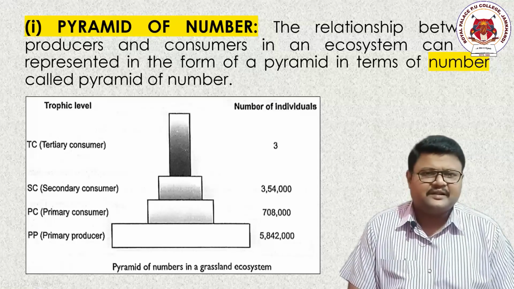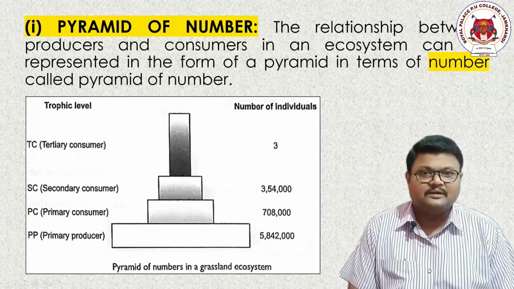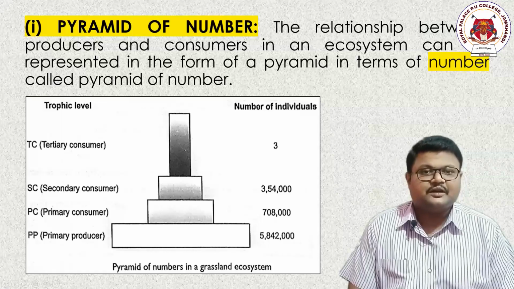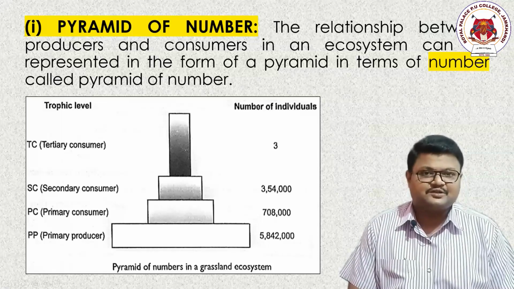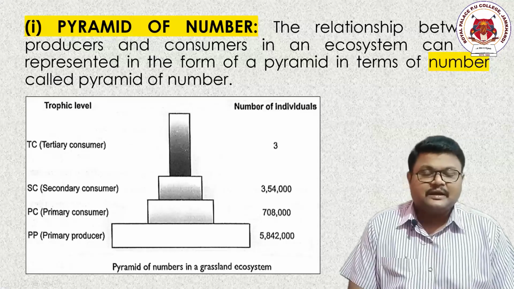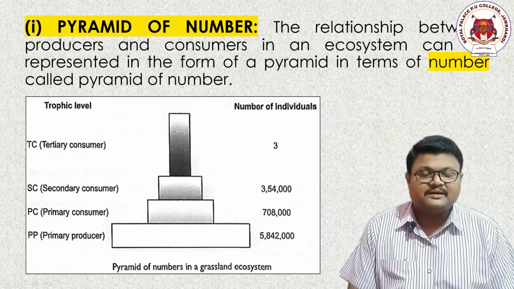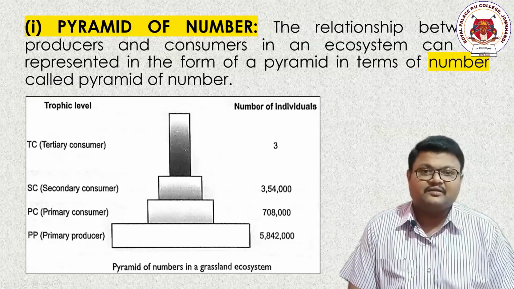The explanation is very simple. Let us go to a diagram of the pyramid. Let us add the trophic levels: trophic level 1, 2, 3, 4, 5, etc. In the first or basal position, we'll add producers or the plants. After that, we'll add primary consumers, secondary and tertiary consumers, and in the end, predators too. Now, how many plant species, how many plants, how many plant varieties, or the total number of plants present in case of producers gives us one number.